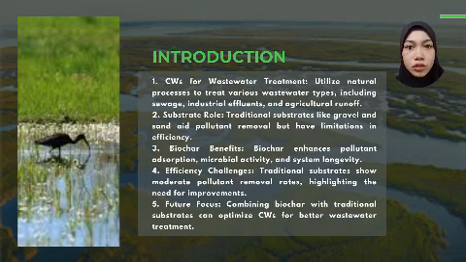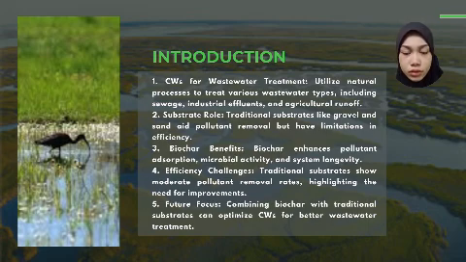Biochar enhances pollutant absorption, microbial activity, and system longevity. Number 4, efficiency challenges. Traditional substrates show moderate pollutant removal rates, highlighting the need for improvements. And lastly, future focus. Combining biochar with traditional substrates can optimize CWs for better wastewater treatment.